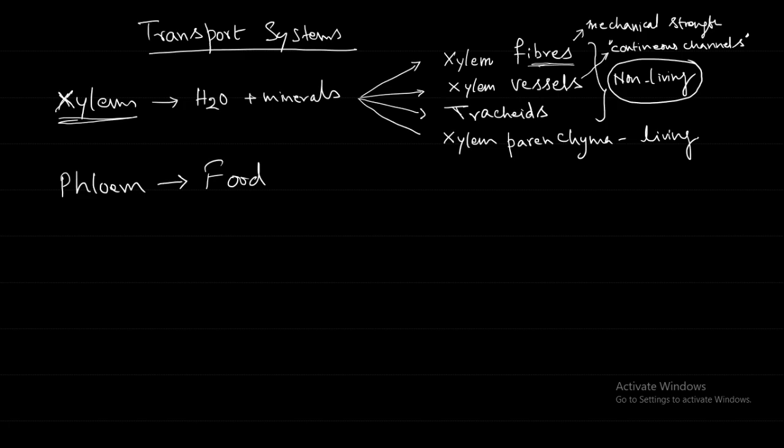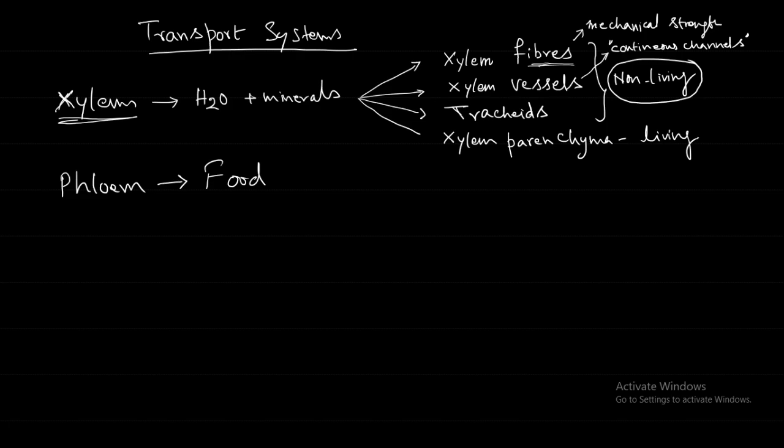But if you look at the cells beside it, the xylem parenchyma, it is a single cell layer. And if you look at the top, holes or pores are there. Even on the side there are some spots. All of this is to allow the water to pass through it.